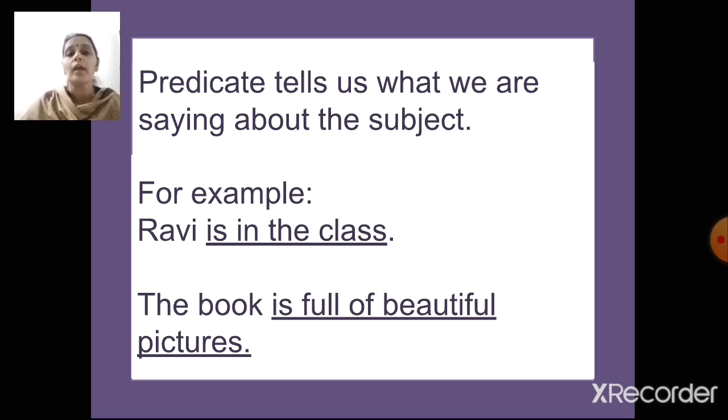The same way, the book is full of beautiful pictures. So about what are we talking? We are talking about the book. So the book is the subject and is full of beautiful pictures becomes the predicate. Yes?